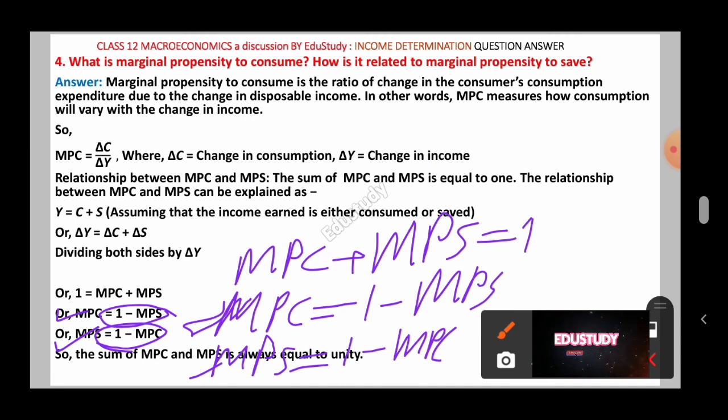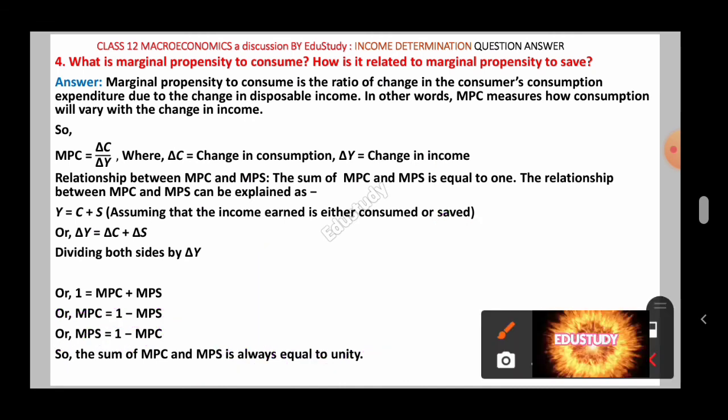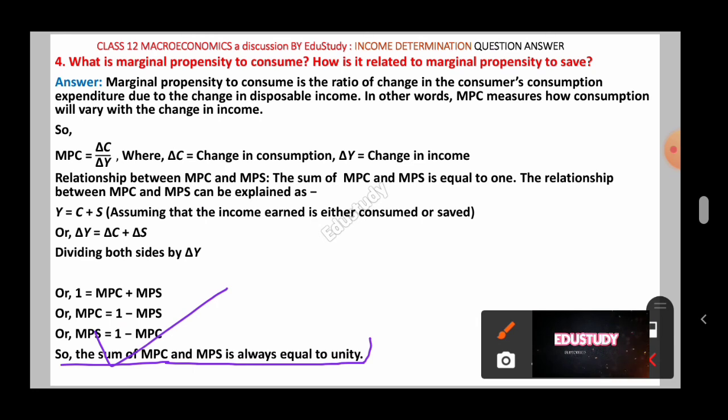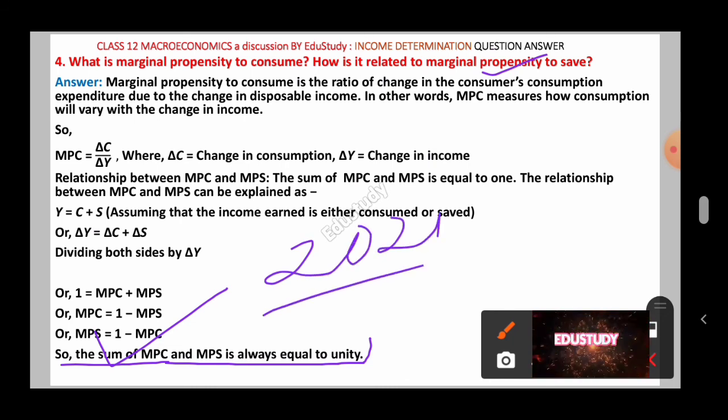I will give an example here, but before giving the example, let's finish this question. So the sum of MPC and MPS is always equal to unity, and this is the relationship between marginal propensity to save and marginal propensity to consume. This is a very important question for your upcoming exam of 2021. Try to understand it. If you have understood, then no need to memorize or learn by heart, you will automatically understand and automatically you can write in your examination.